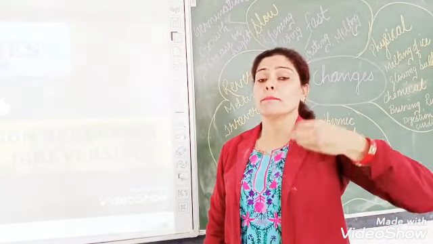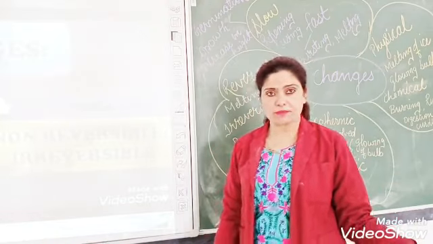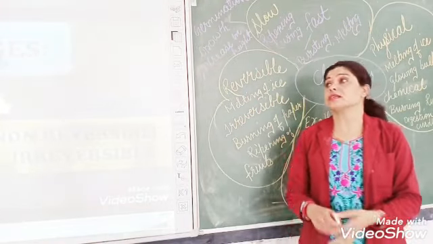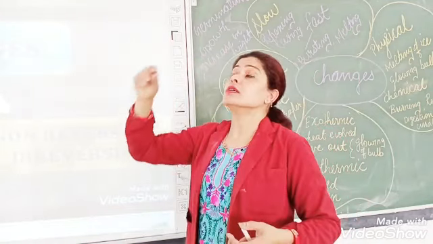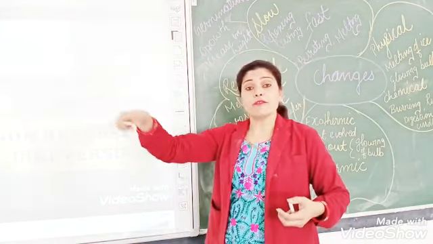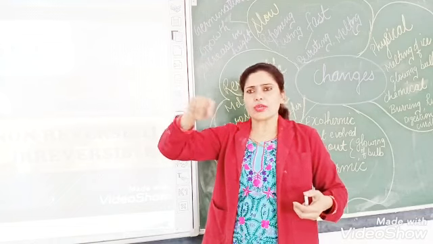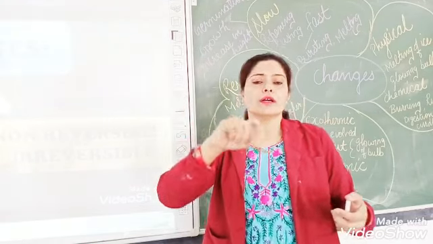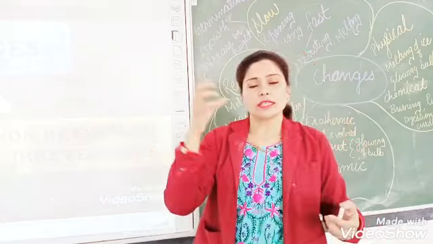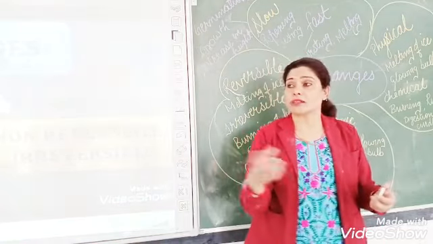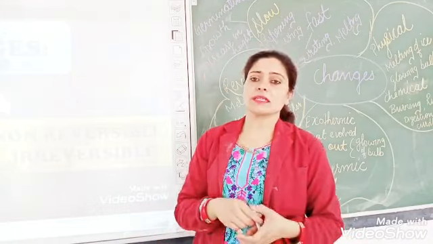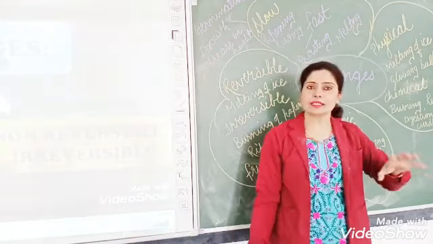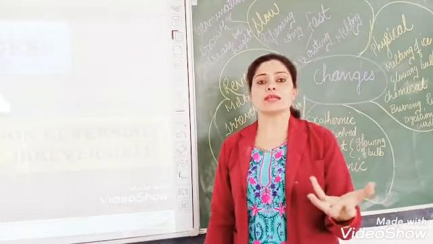Like bursting crackers, glowing the bulb, glowing the heater, putting on the fan. Quickly, if you put off the switch, the bulb stops glowing, the heater stops glowing, the fan stops working. All these are examples of fast changes.